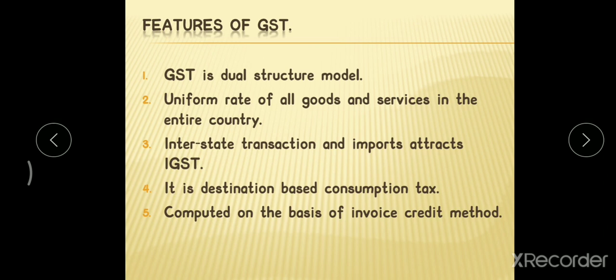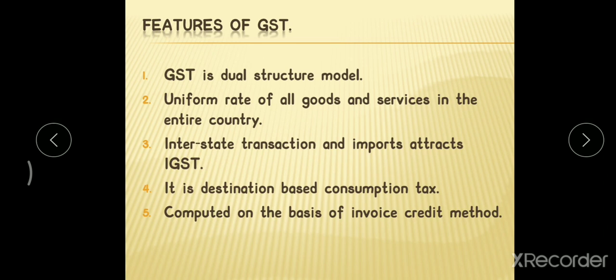If you are purchasing goods and services from one state to another state, then IGST will apply, as well as state SGST. We will discuss that in a later class. If you are purchasing from a foreign country, you have to charge IGST, that is, Integrated Goods and Services Tax.